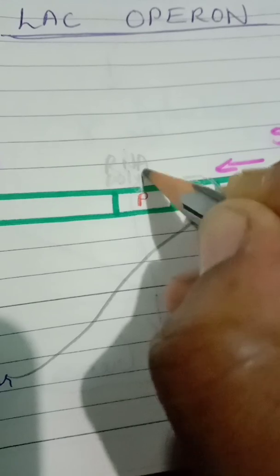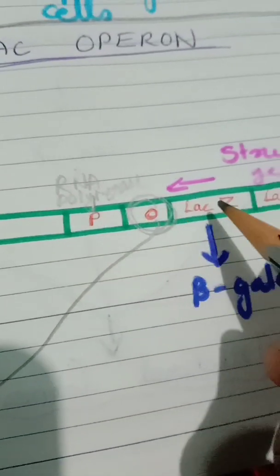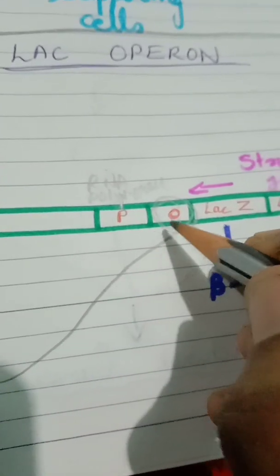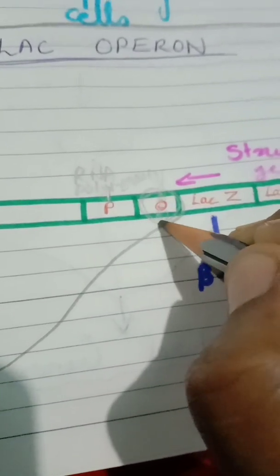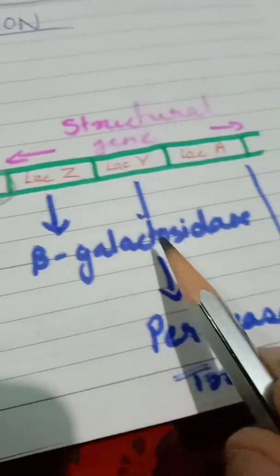So the RNA polymerase from the promoter will not be able to go through and make these genes produce these enzymes, because the repressor, after binding, blocks the area, so RNA polymerase cannot transcribe the genes. So there is no production of these three enzymes, and no breakdown of lactose.